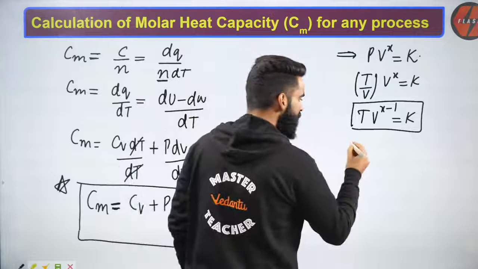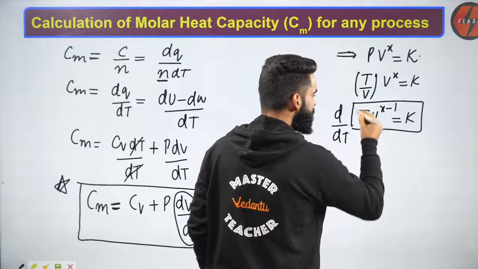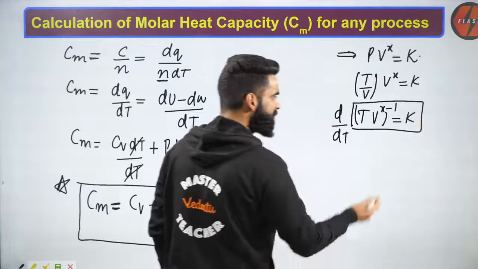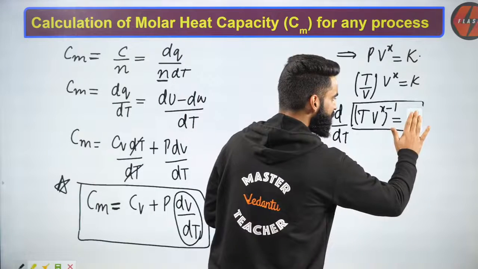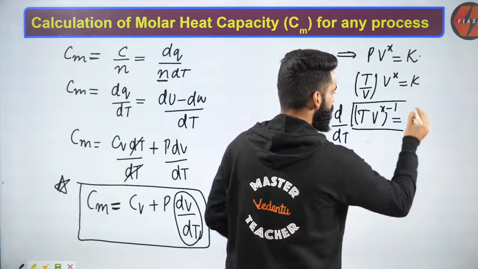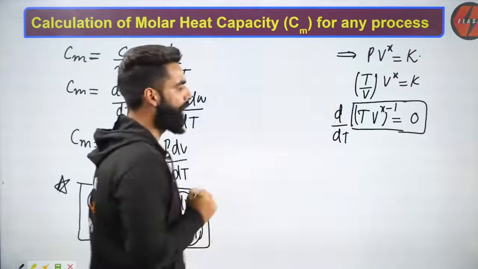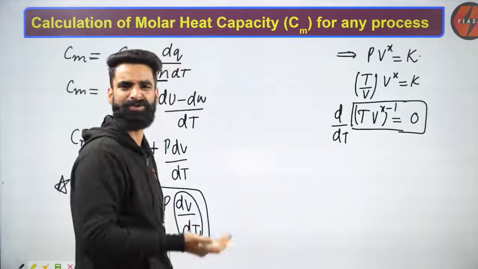So what I'm going to do, I'm going to write d upon dt of this equation, which will be equal to d upon dt of a constant. d upon dt of a constant will be simply 0, yes? Now, understand. Now I'm going to use the simple UV rule, as you all must be knowing, all of you are math students, yes?